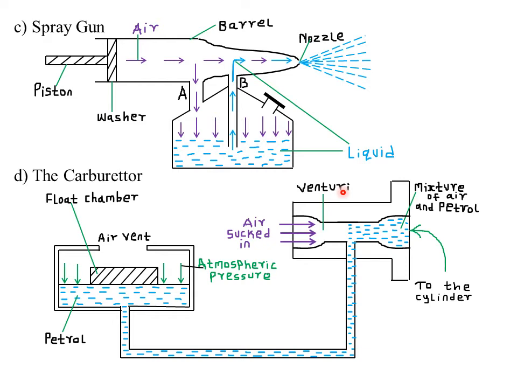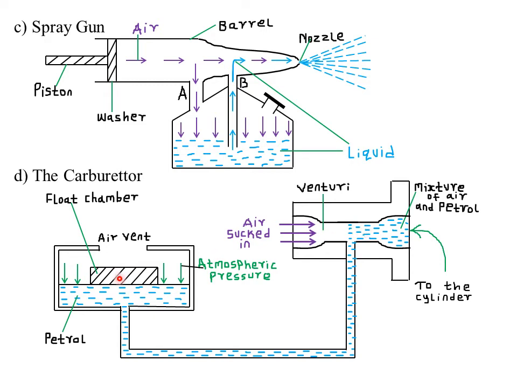So the fast moving air causes low pressure above the petrol, that is the petrol pipe. So if this air is being sucked here under very, very high velocity, remember high velocity from the Bernoulli's effect means the pressure will be very, very low. So the pressure inside the venturi is very, very low. Now it means that the atmospheric pressure acting on the float chamber, that is through the air vent, is now higher than the pressure in the venturi.